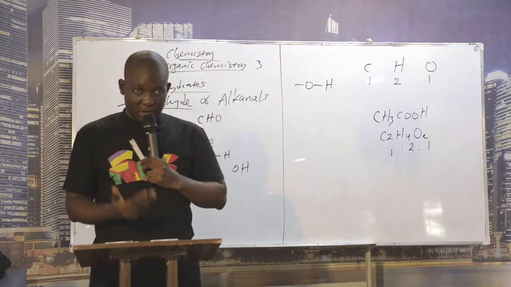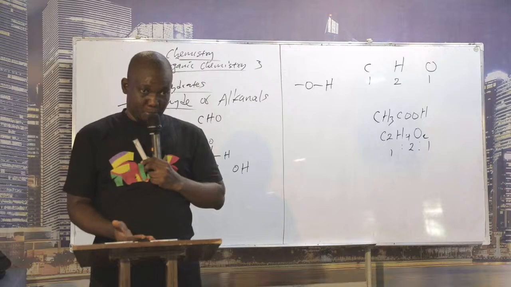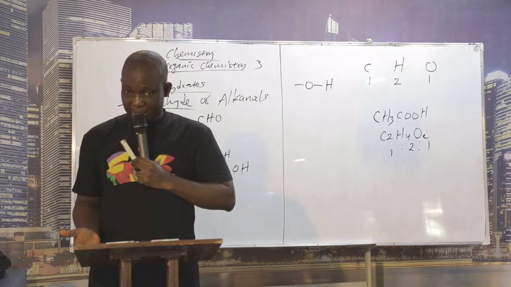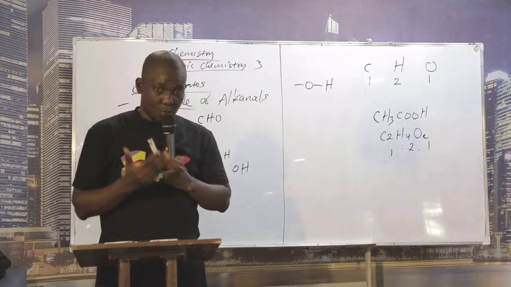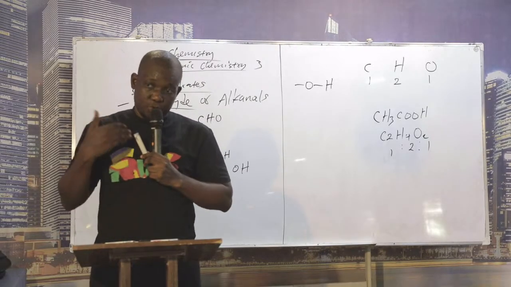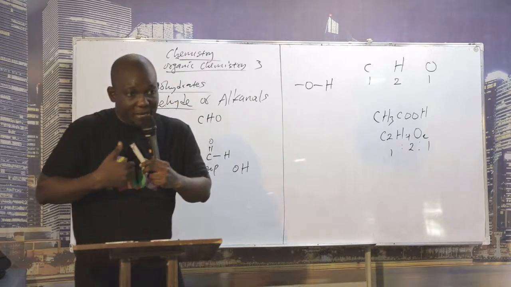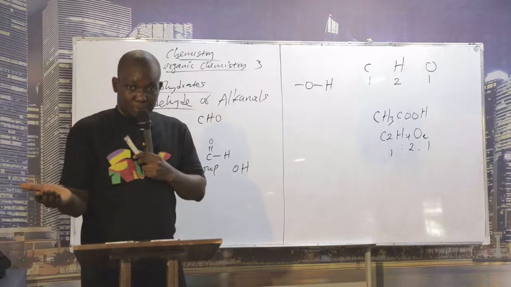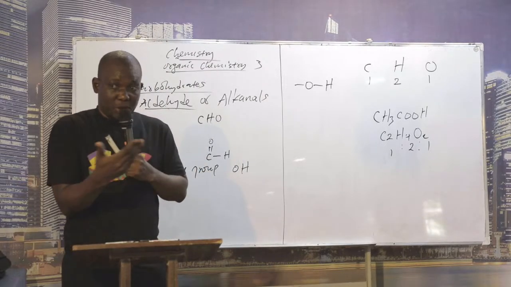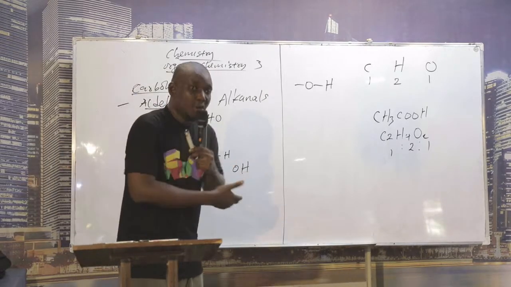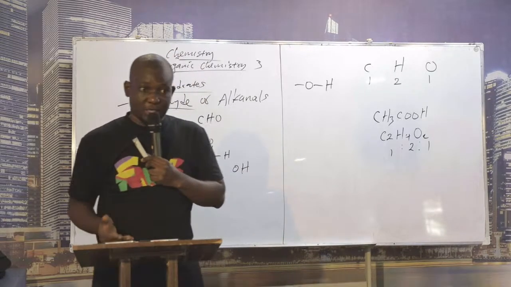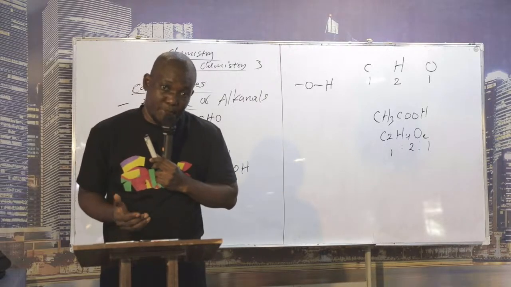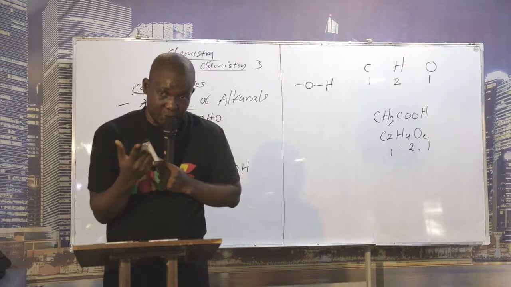Carbohydrates are organic compounds that contain carbon, hydrogen, and oxygen in the ratio of 1:2:1. For someone like me, it is what is in your syllabus, but I am telling you that it is probably not correct, because there are some organic compounds that have that same formula but are not carbohydrates. So what is the best definition for carbohydrates? I've told the other class, and I'm saying it again now.